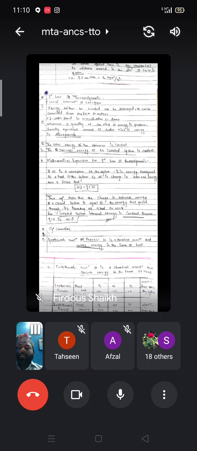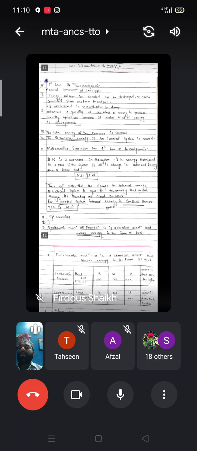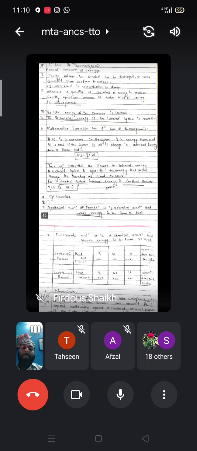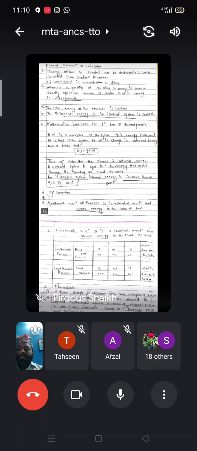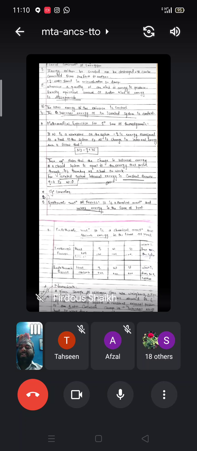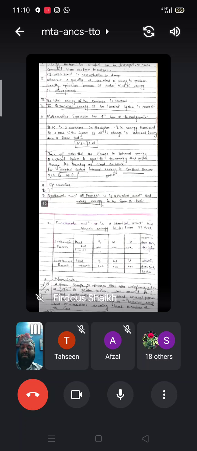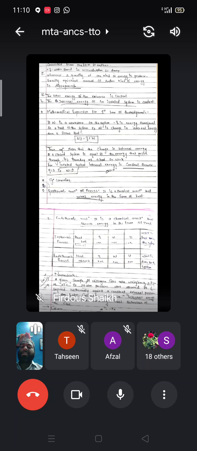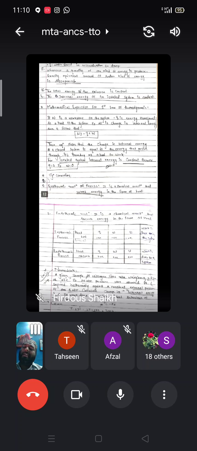Then we have to see the mathematical expression for this first law of thermodynamics. If W is the work done on the system, Q is the energy transferred as heat to the system, and delta U is the change in internal energy, then it follows that delta U is equal to Q plus W. This equation states that the change in internal energy of the closed system is equal to the energy that passes through its boundary as heat or work. For an isolated system, internal energy is constant because Q is equal to 0 and W is equal to 0, so delta U is equal to 0.